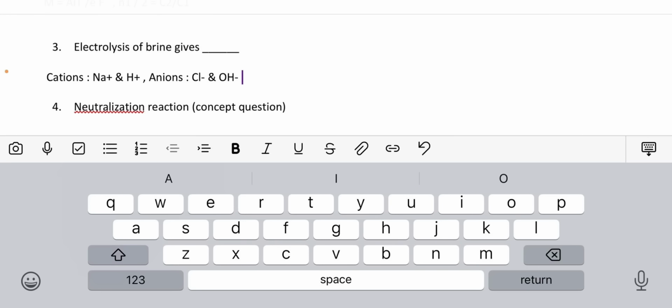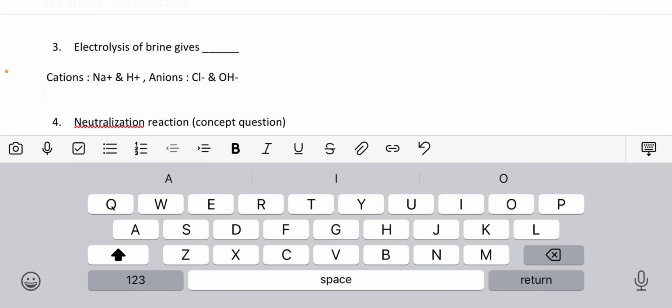So now, after you have gotten this, both of them would move to the cathode, and both of them here will also move to the anode. But there's something they call preferential discharge. So in the law of preferential discharge, there's the first law, the position in the electrochemical series. When we understand the position in the electrochemical series, the hard and fast rule says that we should pick the one that is lower in the electrochemical series.